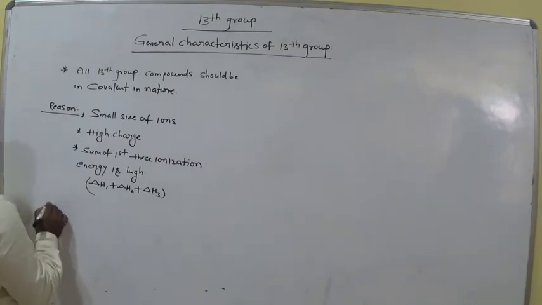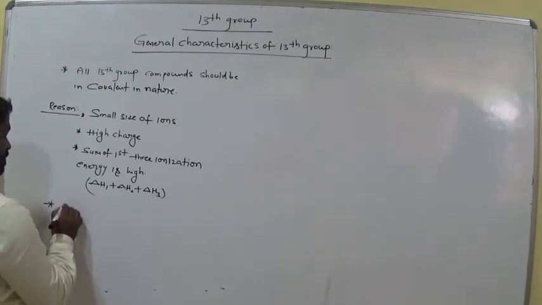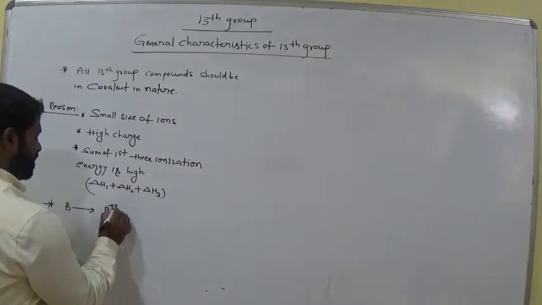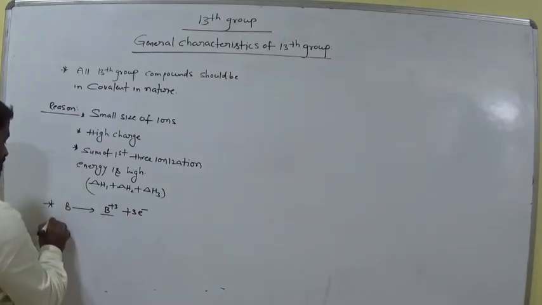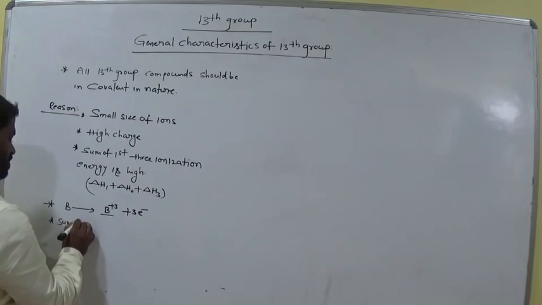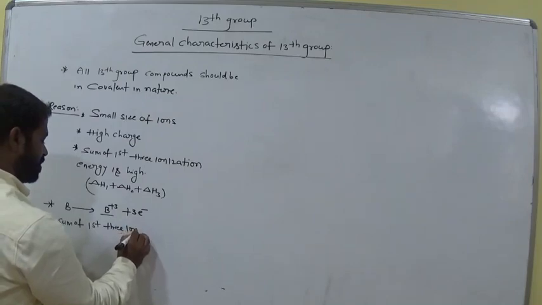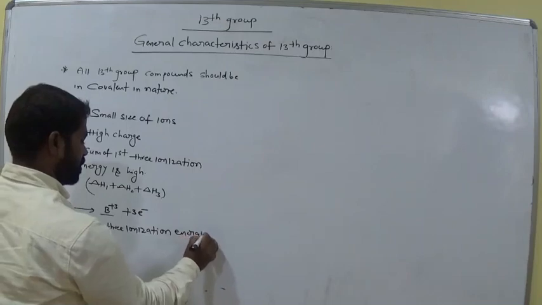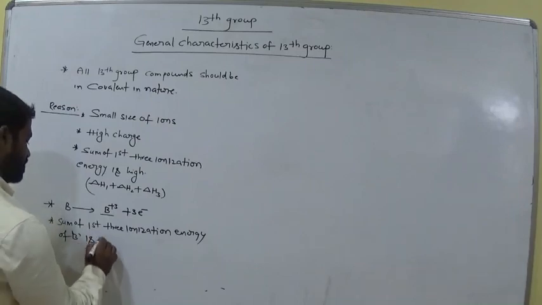And boron mostly exhibits +3 oxidation. The sum of the first three ionization energies of boron is very high.